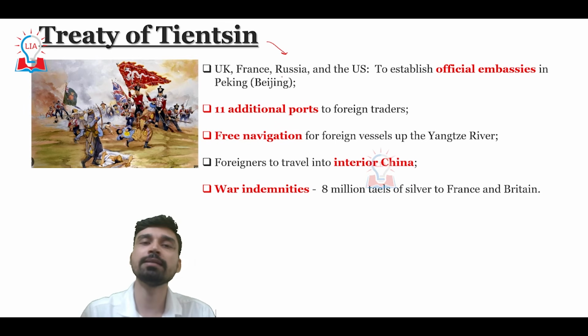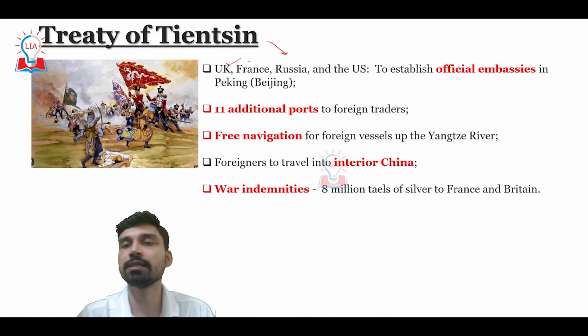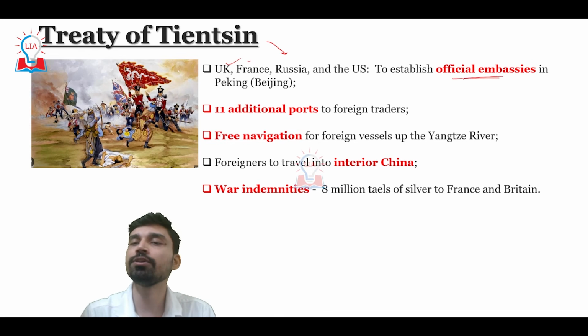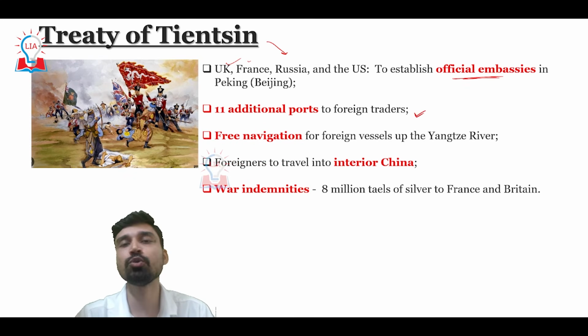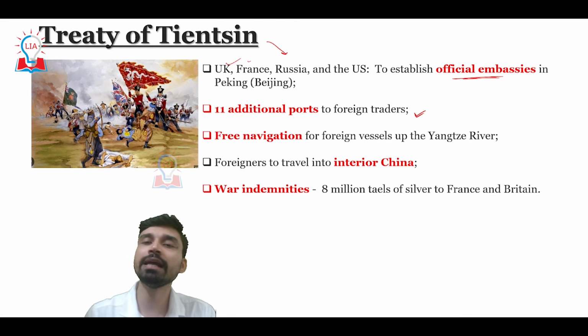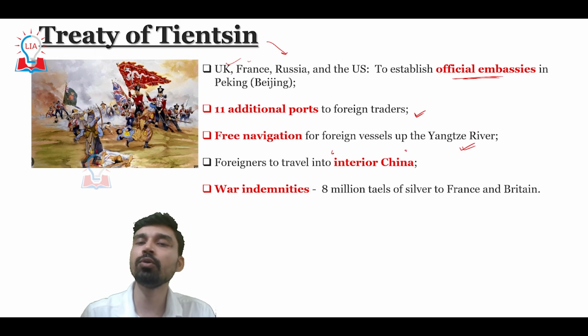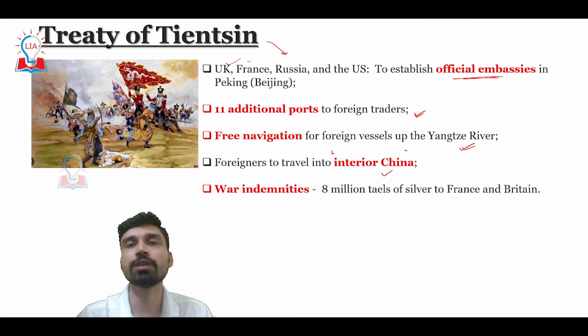For example, as a result of this treaty, the UK, France, Russia, and the United States were allowed to establish official embassies in Peking, which is modern-day Beijing, the capital of China. Also, the Chinese were forced to give 11 additional ports to foreign traders, not only the Canton port. Free navigation of foreign vessels was allowed up to the Yangtze River, and foreigners were allowed to travel into the interior of China, that means beyond the territory of Canton.